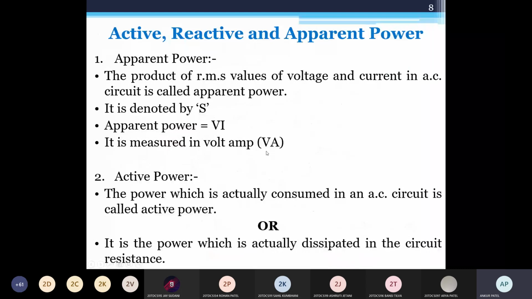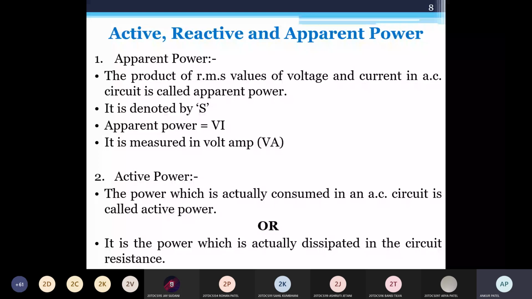Okay, so this is active, reactive, and apparent power. Apparent power, the product of RMS value of voltage and current in an AC circuit, is called apparent power. It is denoted by S. So S is equal to V into I. Unit is volt ampere.